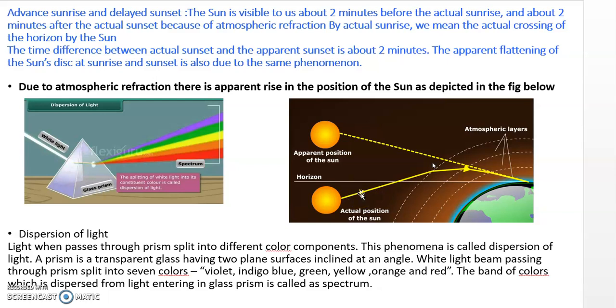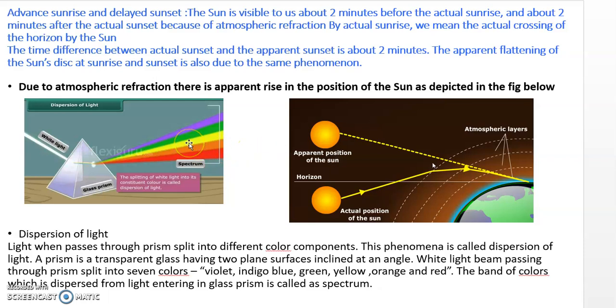Because of that, you can see that the light follows a curved path to reach the earth's surface. But our eyes see the sun as traveling in a straight line. So we are able to see the sun here, but actually it is below the horizon. This is the actual position. So we are able to see the sun 2 minutes before the actual sunrise. The same principle applies for the sunset also.